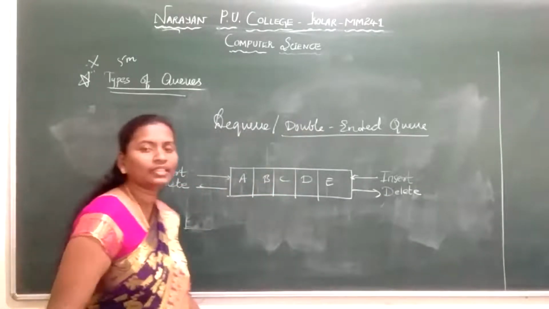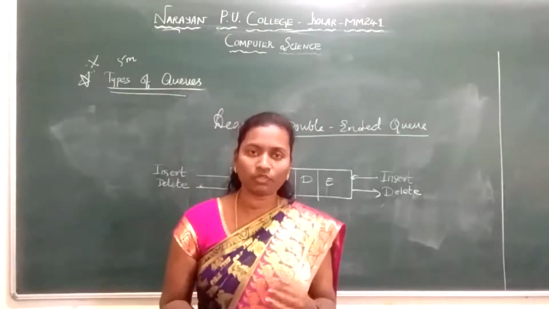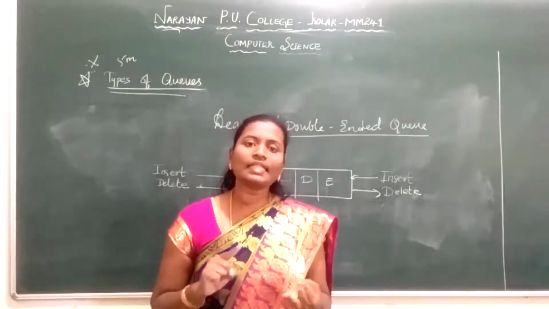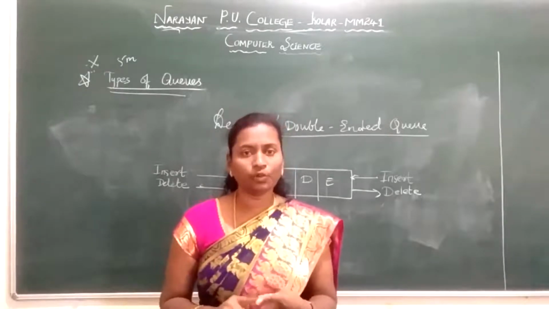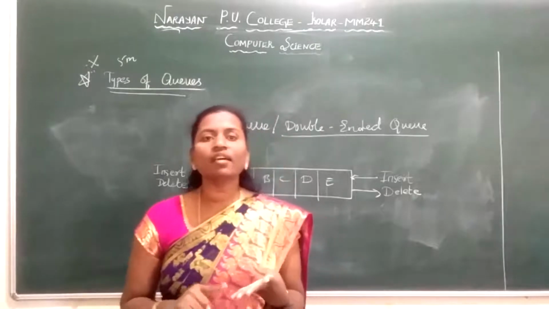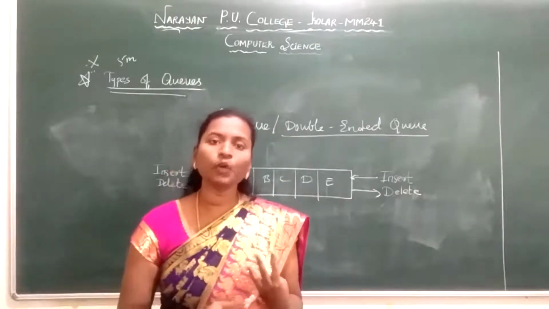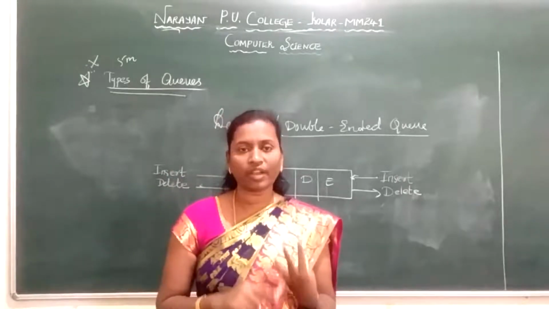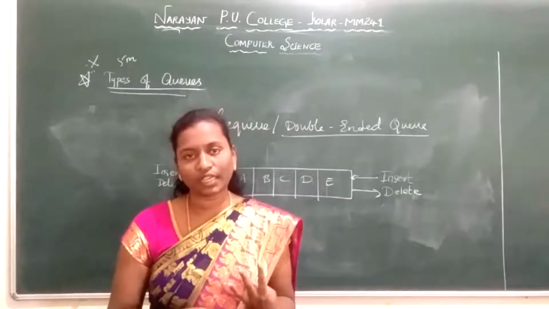So I repeat the types of queues. Everyone should just listen. We have discussed 4 types of queue. One is simple queue, next circular queue, priority queue, and DQ or double-ended queue. We are aware a queue works in first in, first out fashion. The simple queue has two ends, rear end and front end. At the rear end, the insertion takes place. At the front end, the deletion takes place.